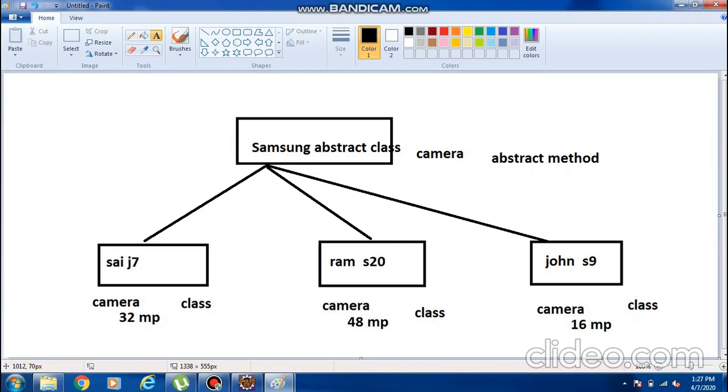Now I hope everyone is clear why I am using Samsung as abstract. For these three people, what is common? Abstract. That abstract is nothing but Samsung. For this common feature, which method am I using? Camera. So camera, I am using the abstract method. Camera will go to the J7, and according to the J7, it will perform. If I go to the S20, according to the S20, it will perform. It will go to the S9, and according to the S9, it will perform.